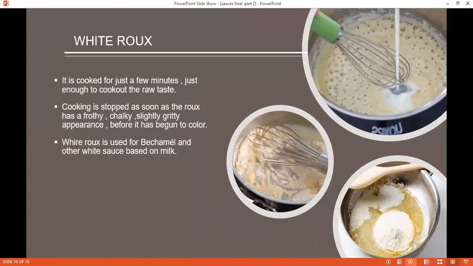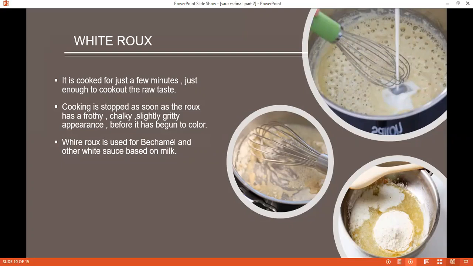Actually, the roux must be cooked so that the finished sauce does not have a raw, starchy taste of the flour. So it needs to be cooked to that degree. White roux is cooked for just a few minutes, just enough to cook out the raw taste.